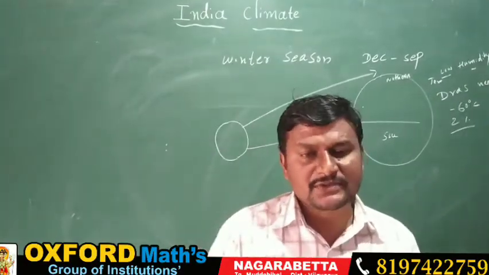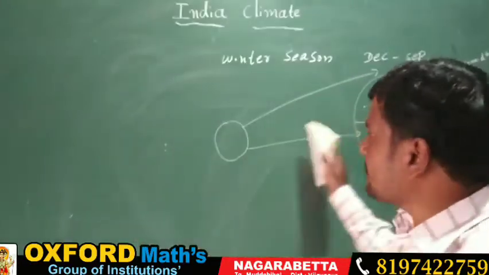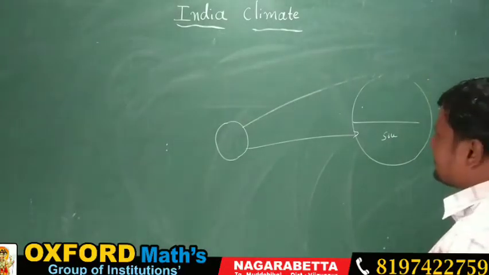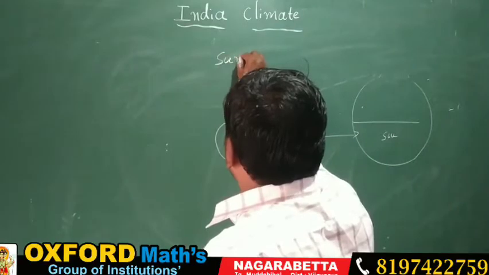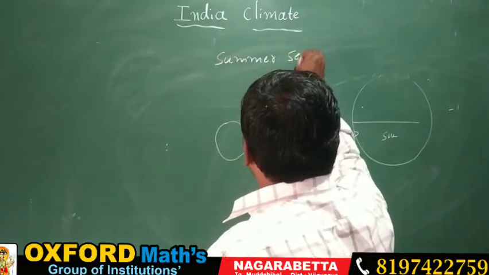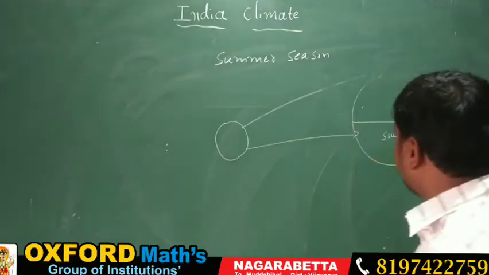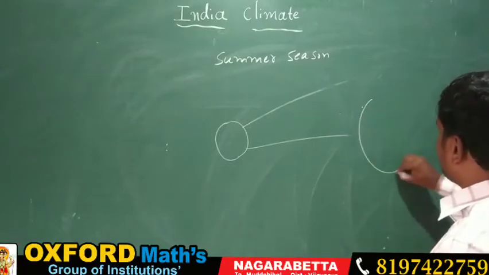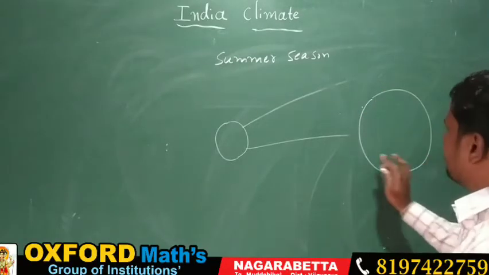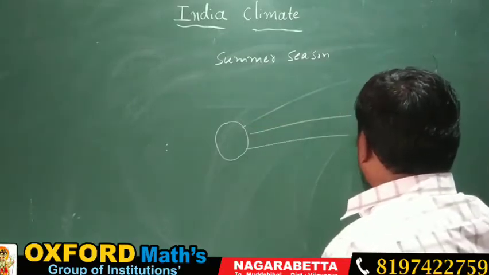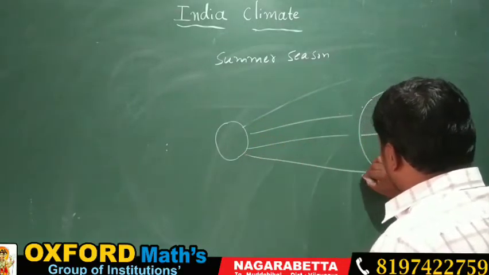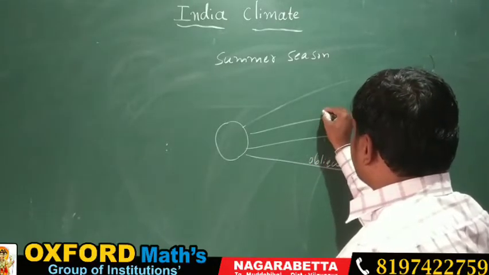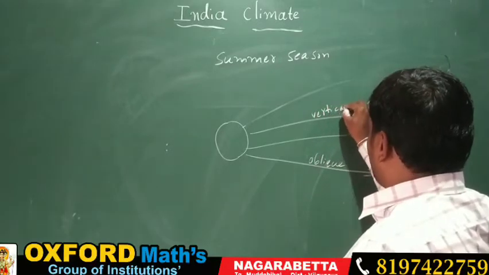Next we are going to study another season. Which season is it called? It is called the summer season. The summer season is directly opposed to the winter season. Why is it totally opposite? In the place of the southern hemisphere, the northern hemisphere comes. The northern hemisphere is going to face the sun directly, whereas the oblique sun rays fall on the southern hemisphere. The northern hemisphere faces the vertical rays of the sun.